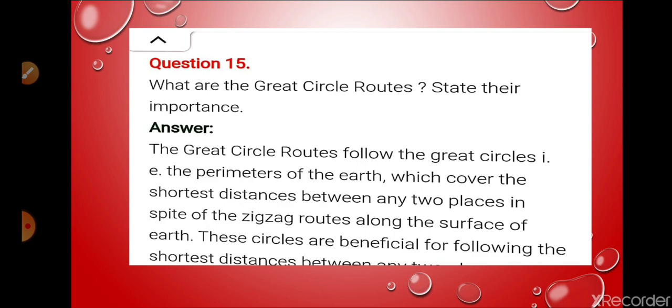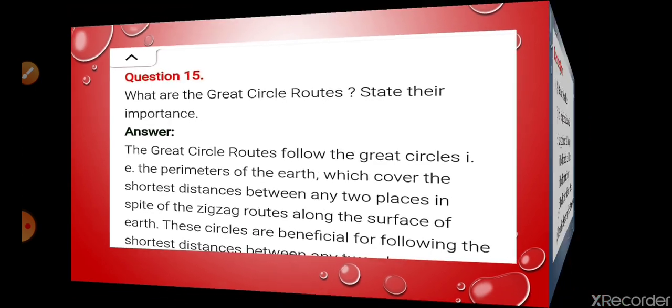So question number 15, it is given to you, following the shortest distance between the countries. So that's all, I think, for short answers.